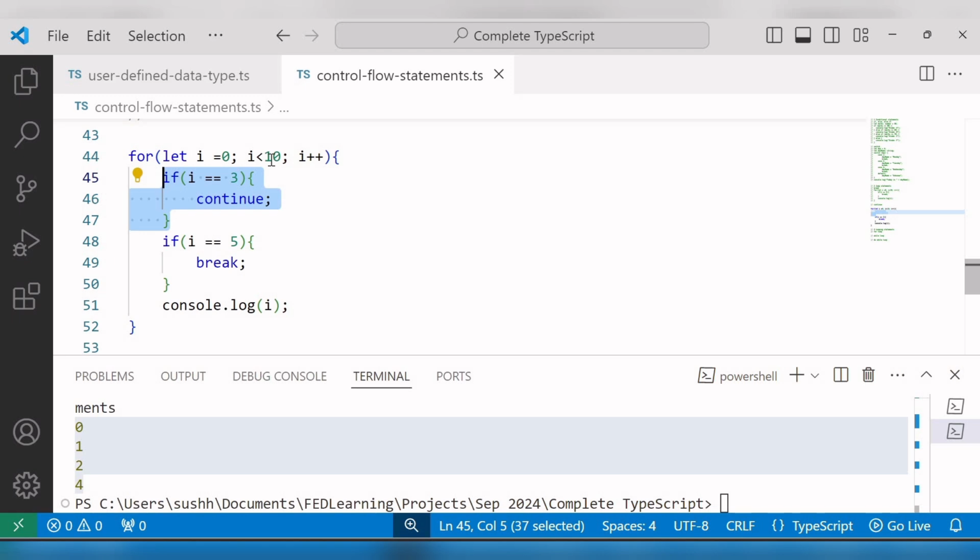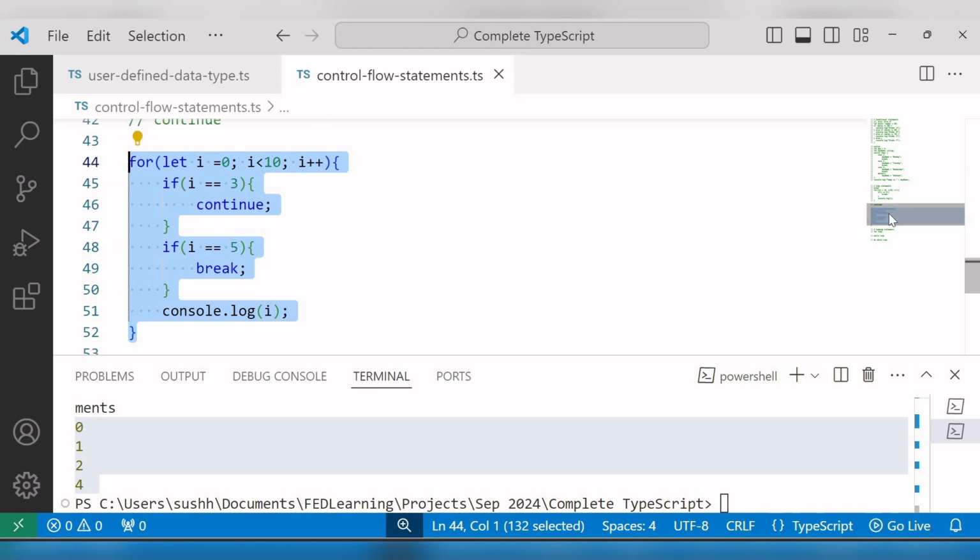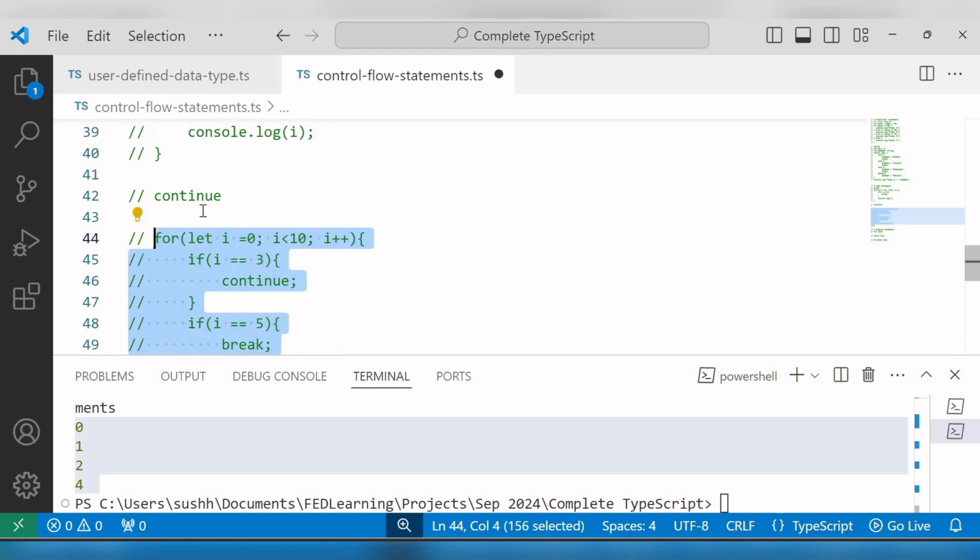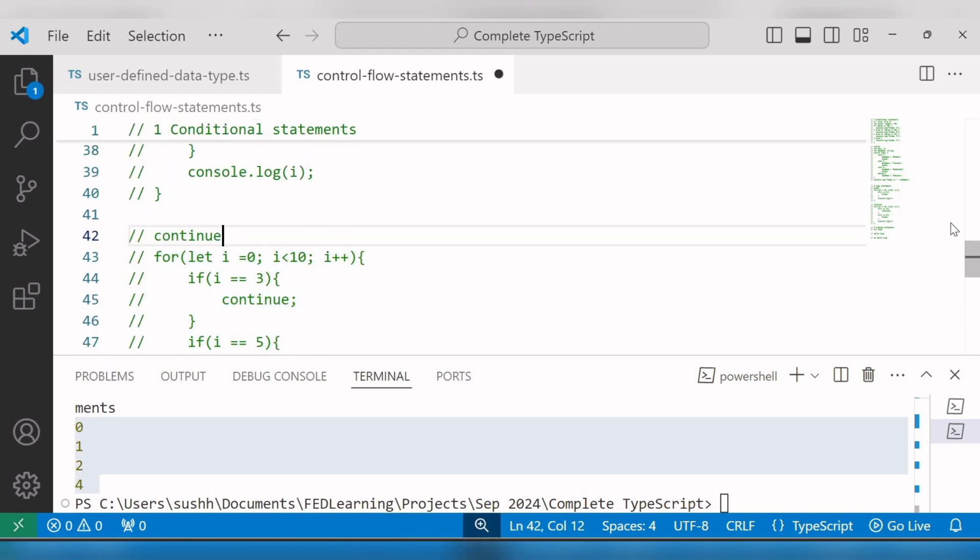Since 4 is less than 10, 4 will be printed to the console. So that is why we are getting output 0, 1, 2, 4. This is how we can make use of break and continue statements in TypeScript code. Okay, I'll comment out this example of the continue statement.